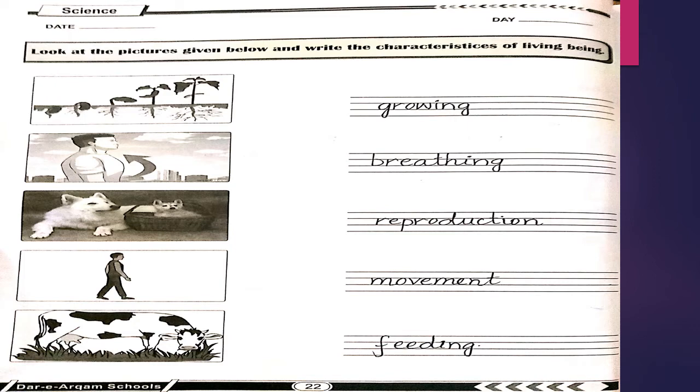Page number 22. Question is, look at the pictures given below and write the characteristics of living beings. First picture is about the seed growth. So we write here growing. Second picture is about the breathing. Third picture is about the reproduction. Fourth picture is about the movement. Fifth picture is about the feeding.